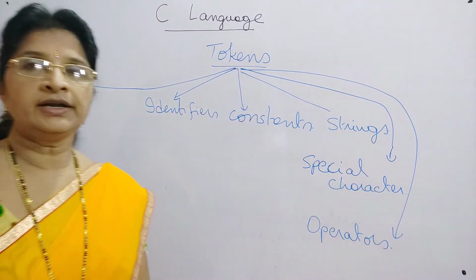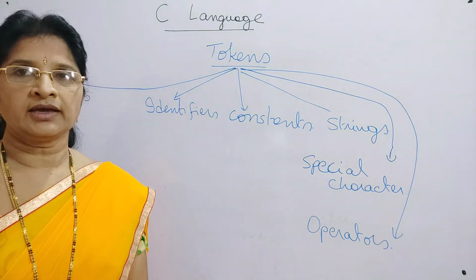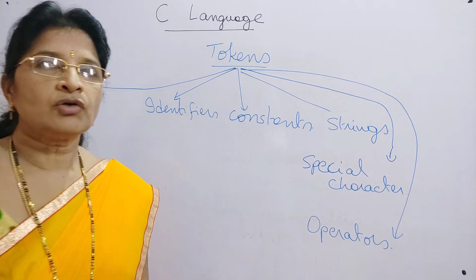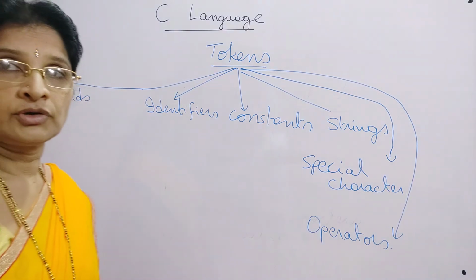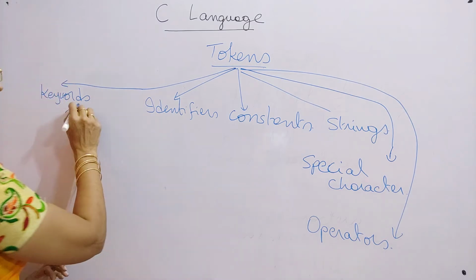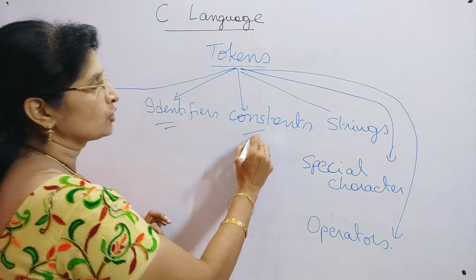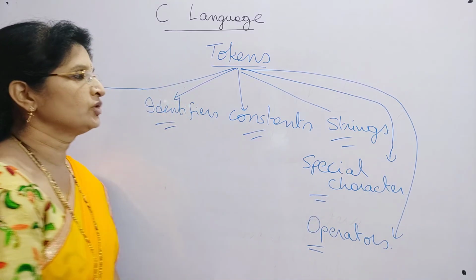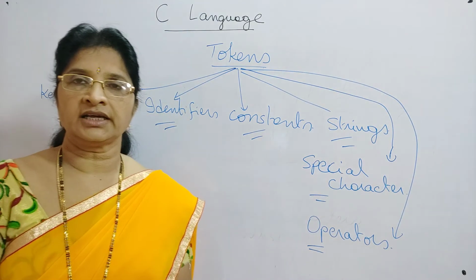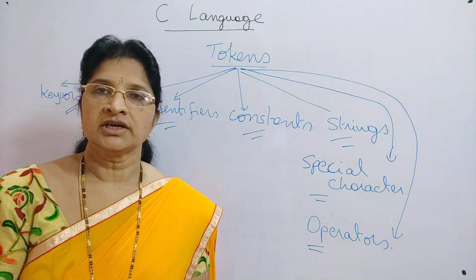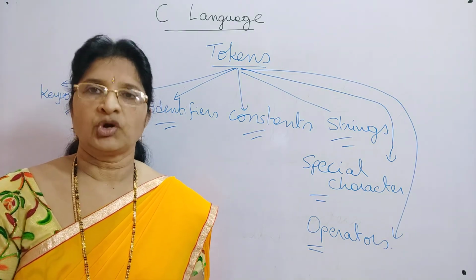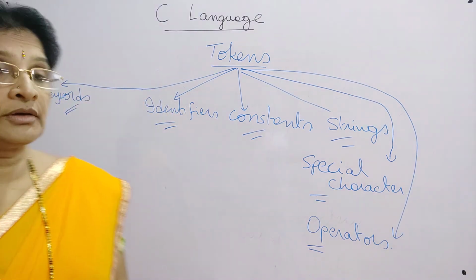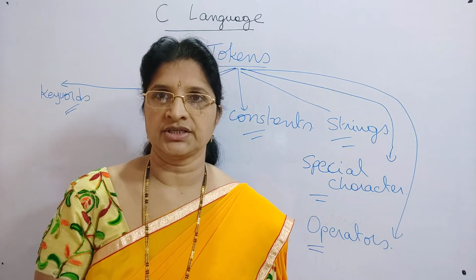So the individual words are called tokens in C language. What are the different categories of these tokens? We have keywords, identifiers, constants, strings, special characters and operators. Totally, how many different categories of tokens do we have? We have 6 different categories of tokens. We will see each and every token in detail in the next sessions.